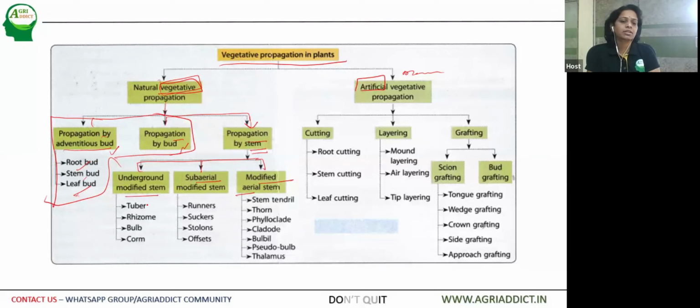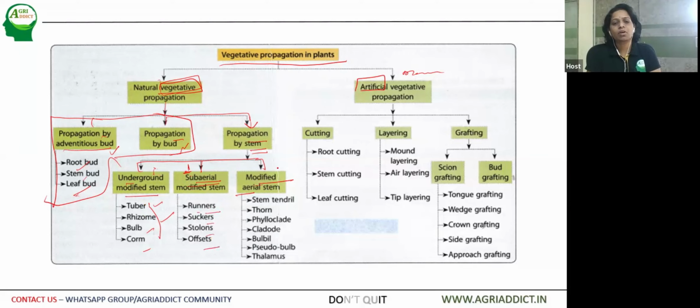Under the underground modified stem, we have four different variations: tuber, rhizome, bulb, and corm. The underground modified stem is the stem modified below the soil. Subaerial is somewhat underground and somewhat on top of the soil. Under this, there are some more variations like runners, suckers, stolons, and offsets.